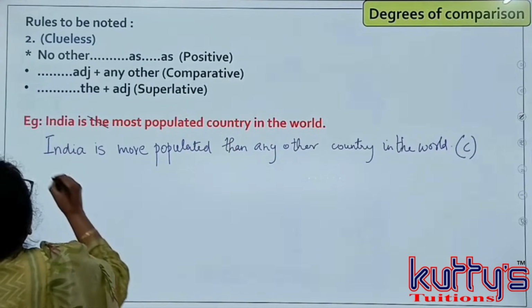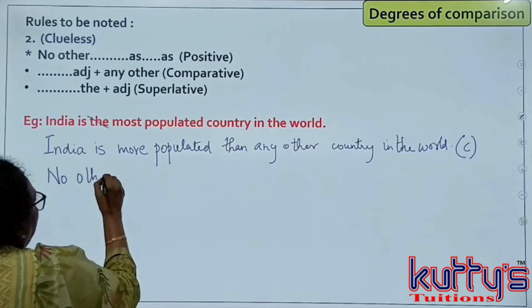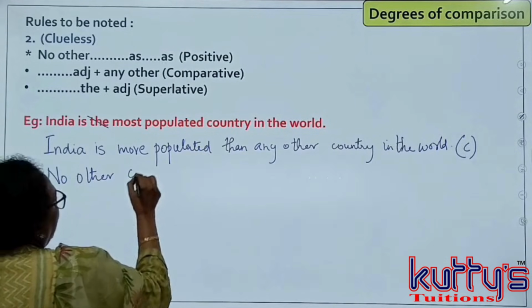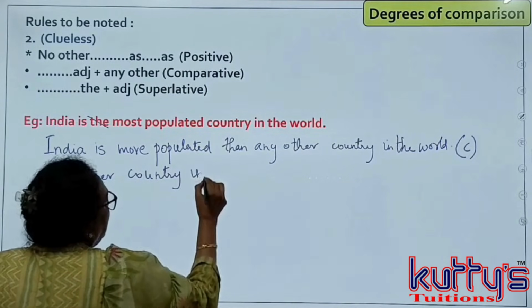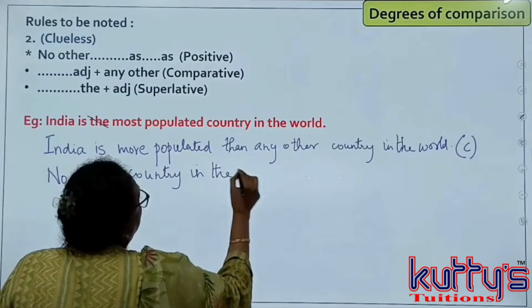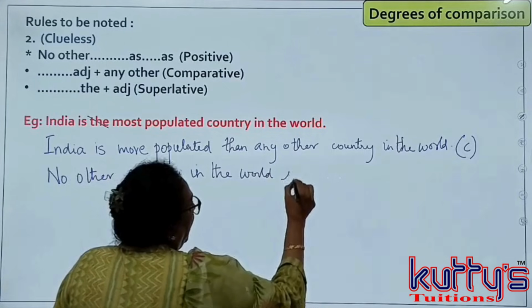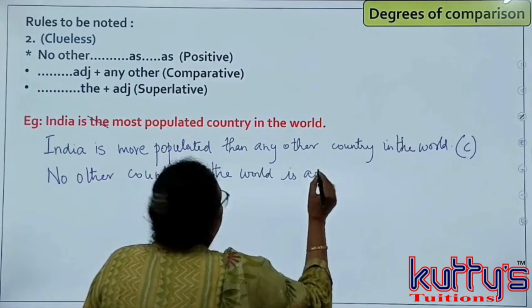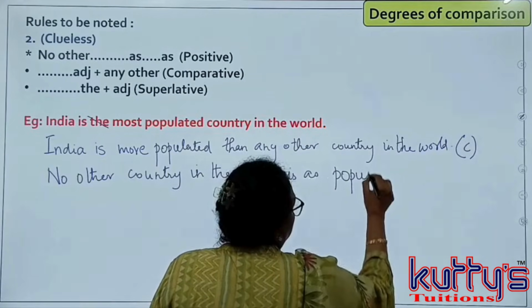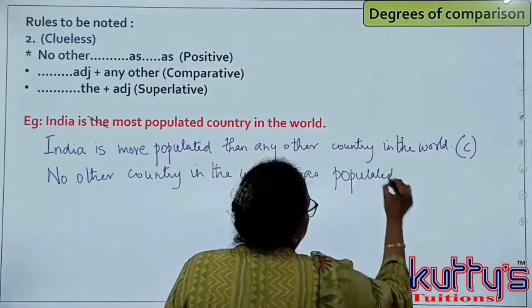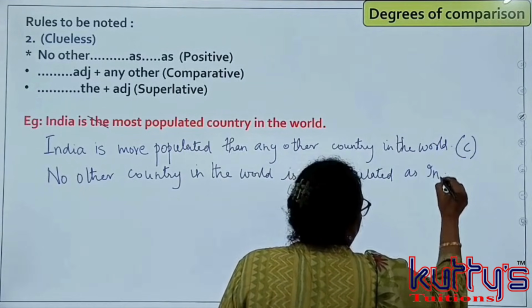And the positive degree begins with no other country in the world is as populated as India.